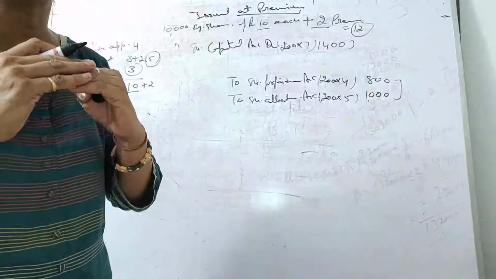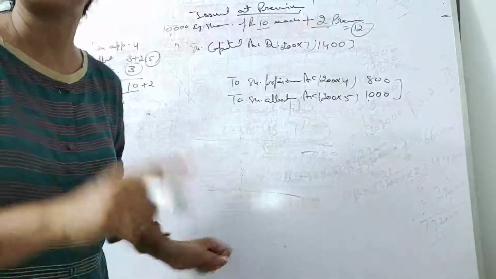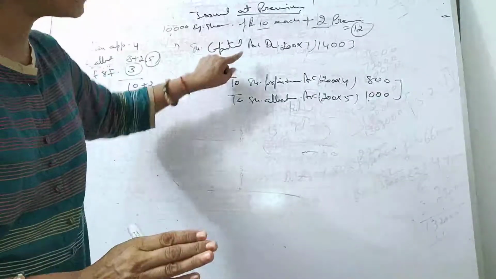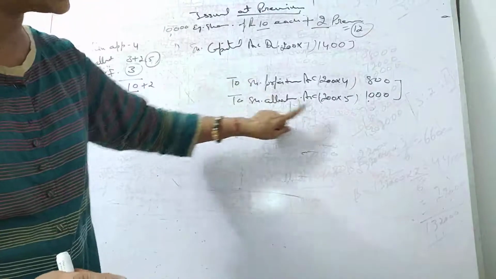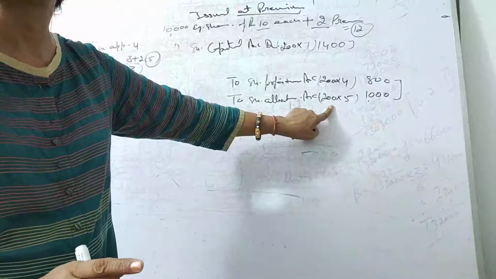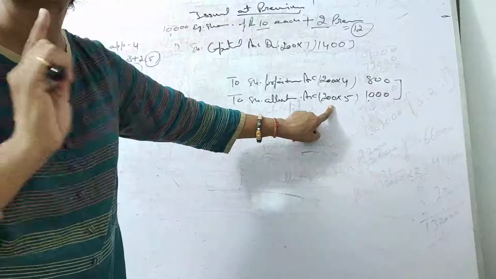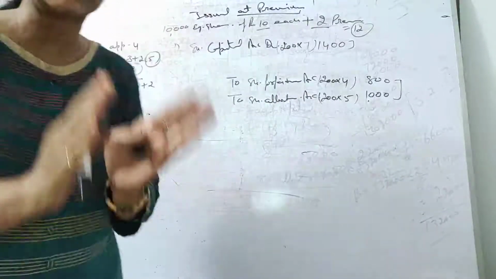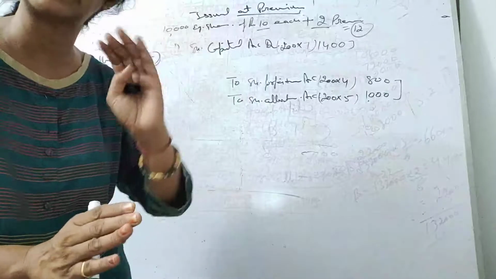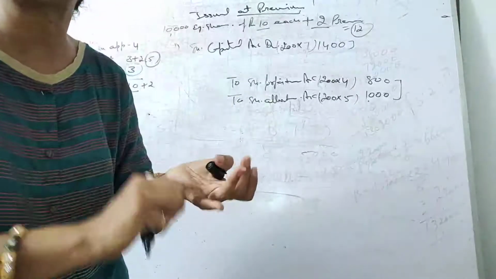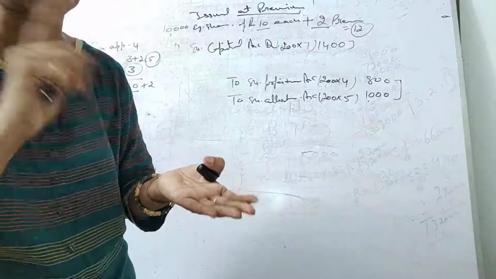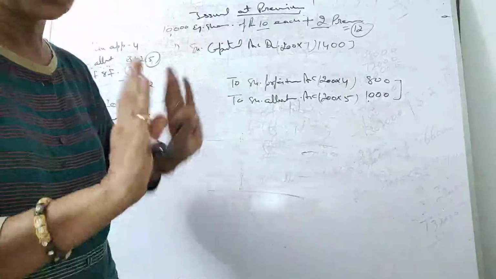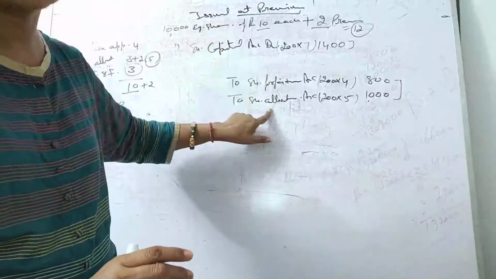Now keep these 2 points in your mind. If you have paid the premium, right students, if you have paid the premium, so that will not be shown here and in this allotment also. Please focus on my words. If you have paid the premium, okay, in this question he didn't pay the premium, but if he has paid the premium, and I have told you, once you receive the amount in security premium reserve account, that can be used for section 52 only, okay, not at any other place. So if you receive the premium, we don't show here and here, okay.